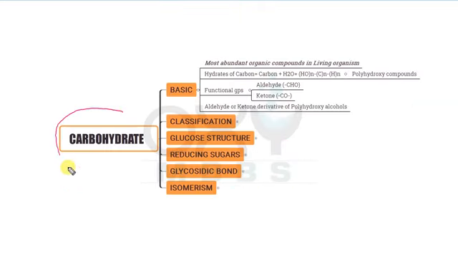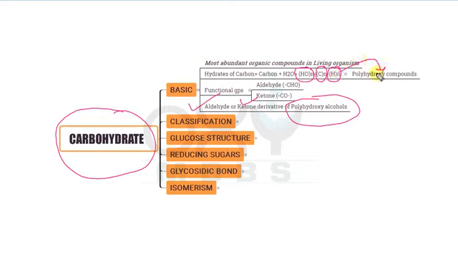So carbohydrates are either the aldehyde or ketone derivatives of the polyhydroxy alcohols, and these are formed when in the n number of carbon atoms, n number of water molecules, means n number of hydroxyl groups and n number of hydrogen atoms, are added, then this gives rise to the polyhydroxy compound or hydrates of the carbon.